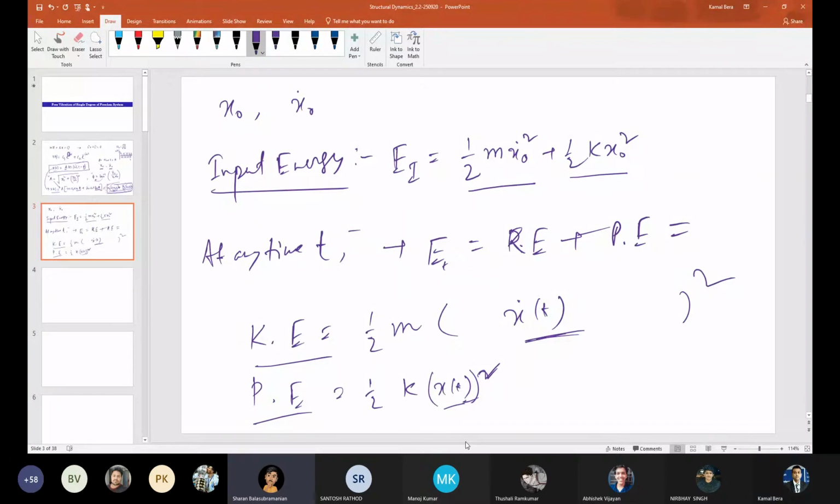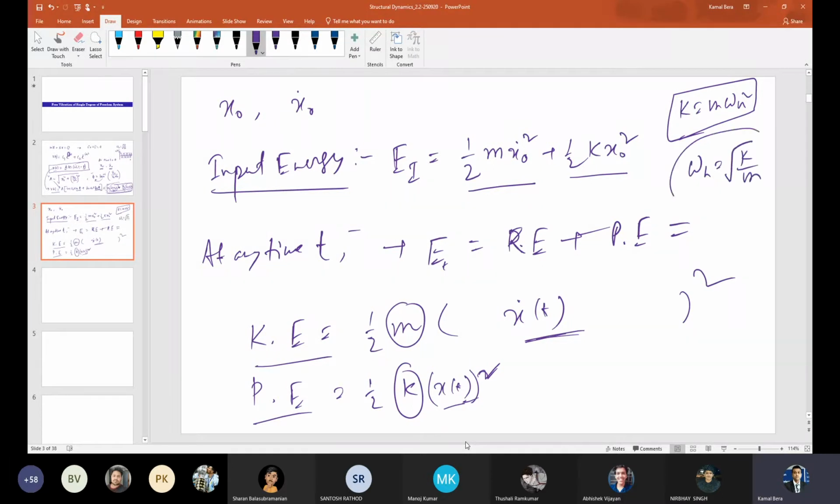So there will be omega n also. But k and m are there, right? So you can write k equals m omega n square, because omega n equals root over k by m. That is a very basic definition, right? Omega n equals root over k by m, the system natural frequency.